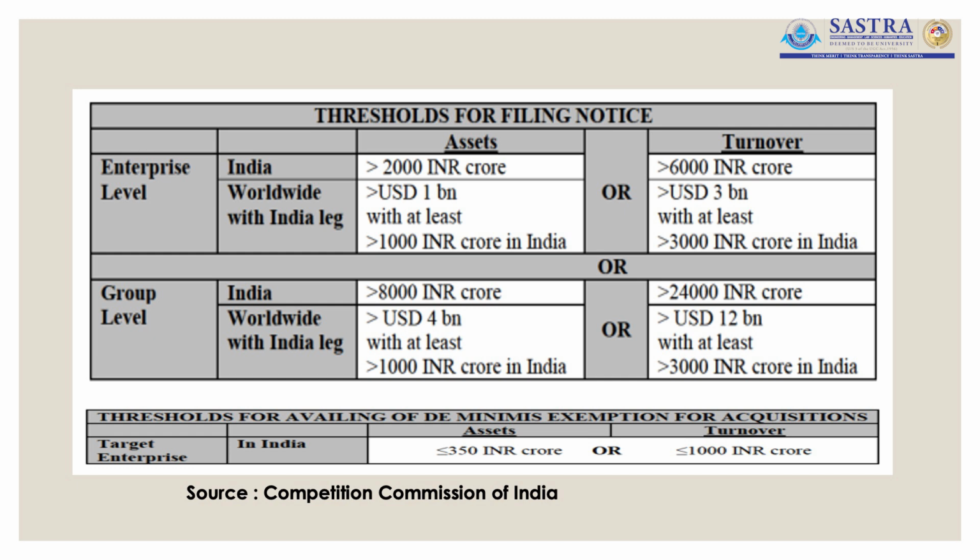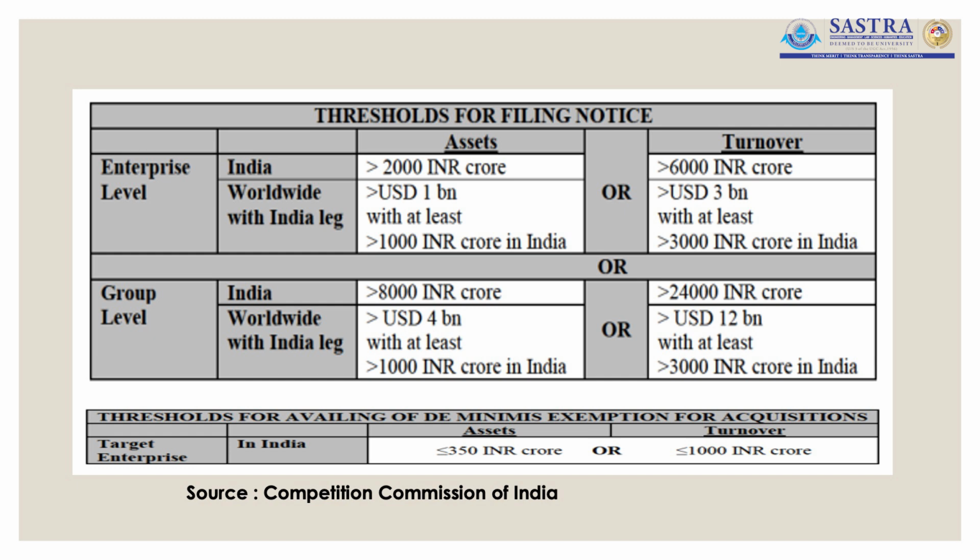If an enterprise is going to be in India only, and if the merger is going to result in assets of more than 2,000 crore rupees, or if the turnover is going to be more than 6,000 crore rupees, then these companies should file notice to the Competition Commission of India, and the approval should be got from the Competition Commission of India before they proceed with the consolidation.